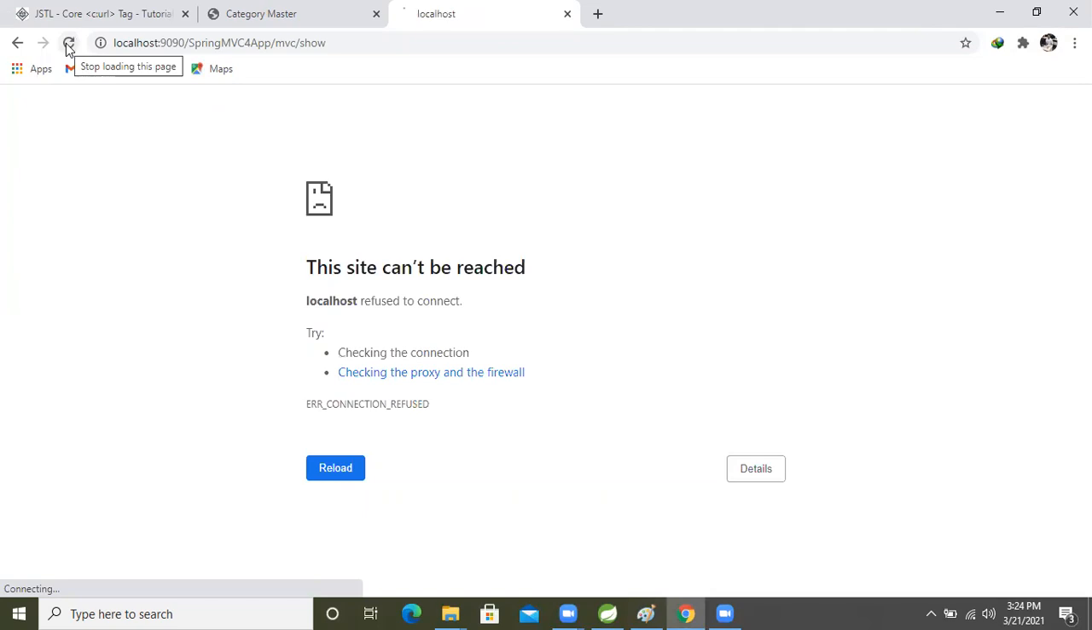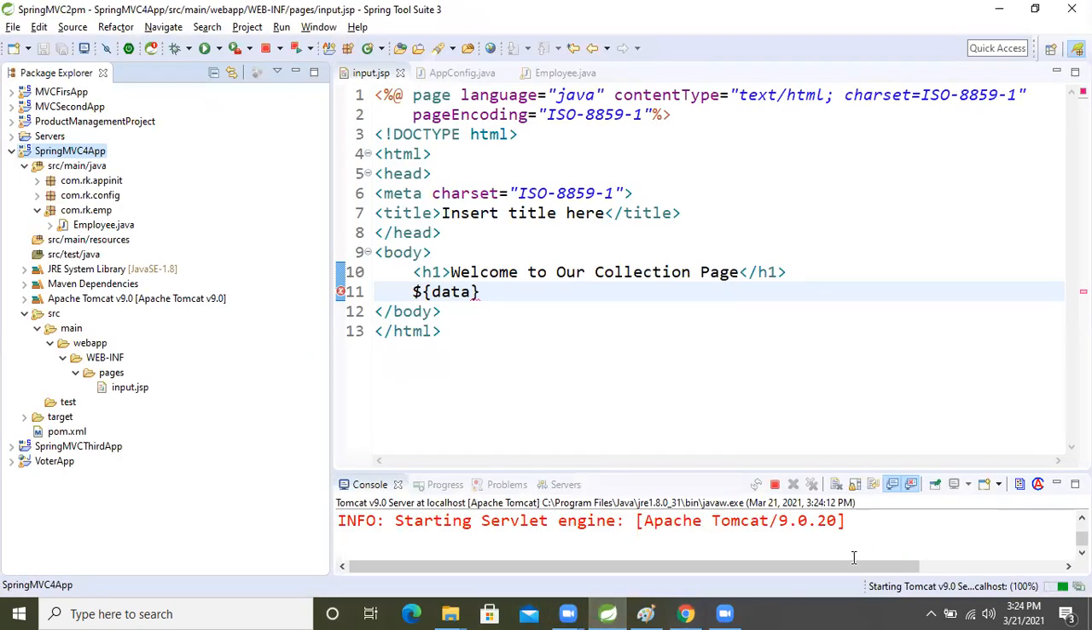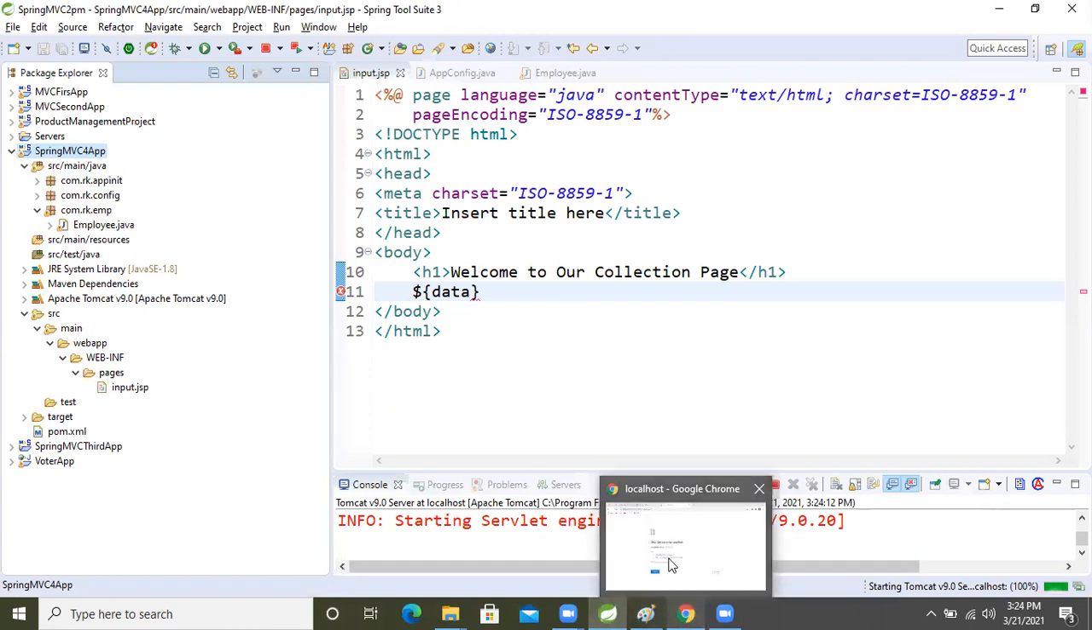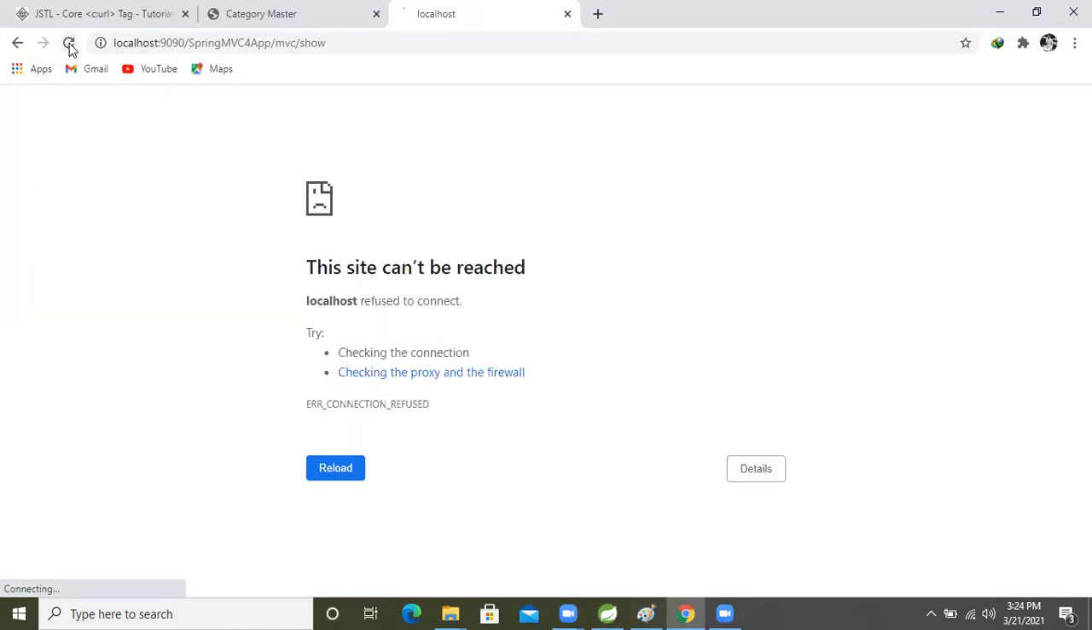Hey, what's happening now? Oh, our application is still not running. Refresh it. Actually, this request is coming from the cache. Now take another tab and make the request.